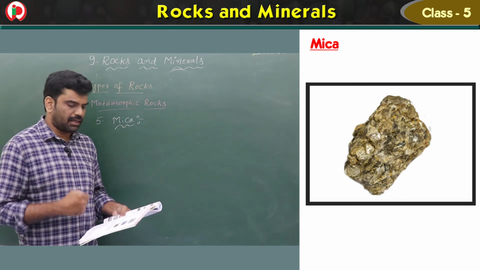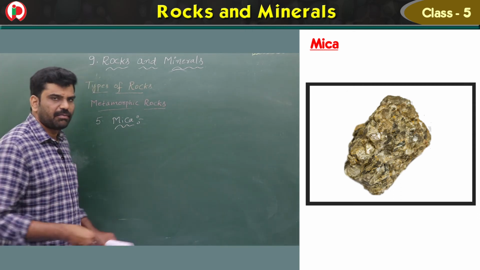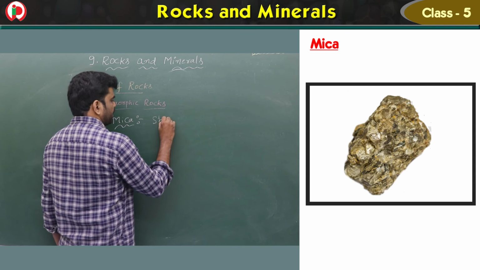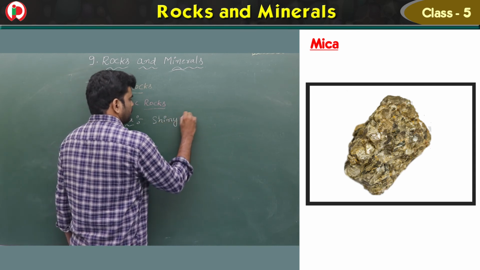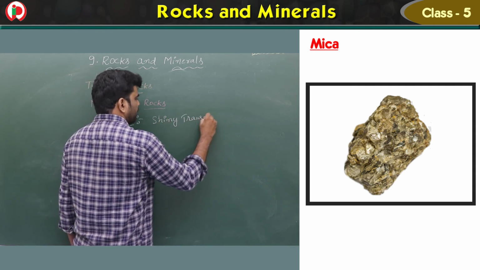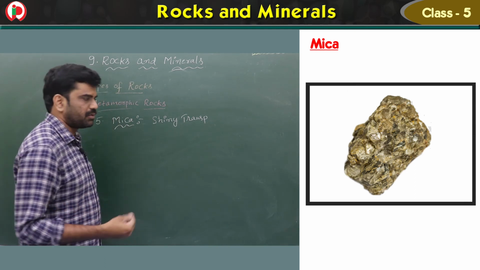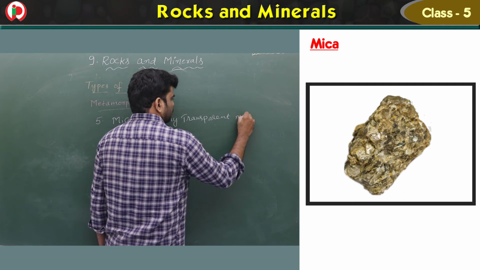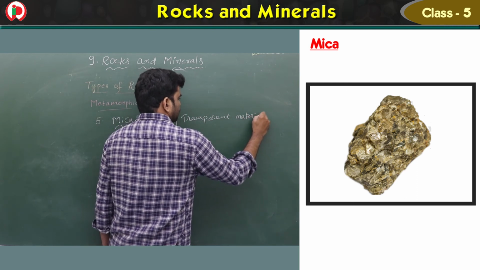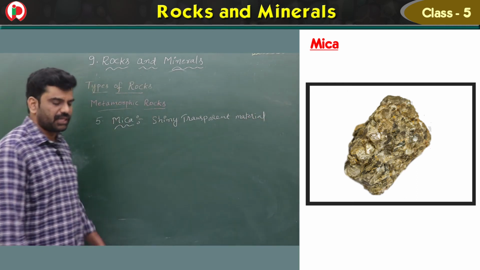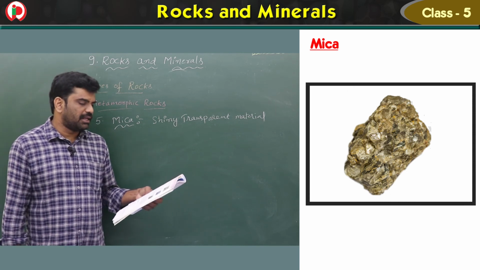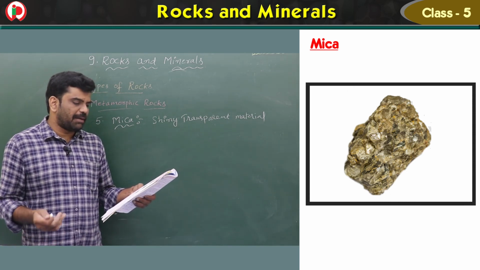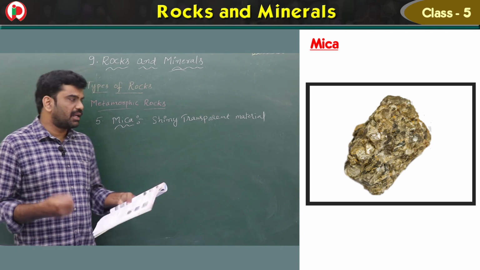Children, now see the mica. It is a shiny transparent material. Transparent means the light can pass through. Shiny transparent material found in thin layers. It is used in many appliances where heat and current are involved.